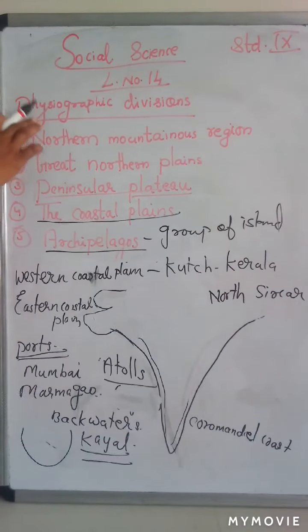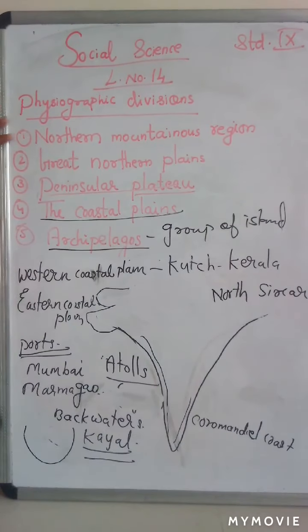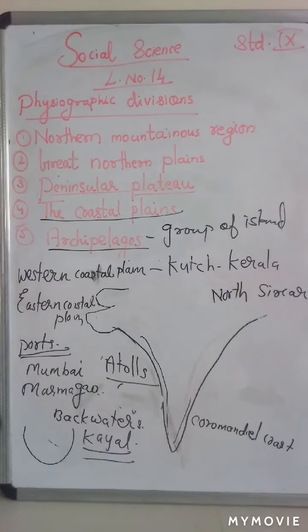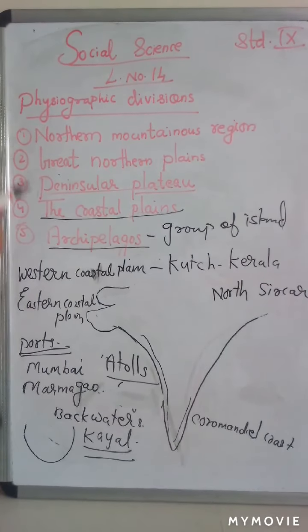So we have studied the physiographic divisions. There are five physiographic divisions: Northern Mountainous Region, Great Northern Plains, Peninsular Plateau, Coastal Plain, and Archipelagos. So revise all the lessons up to this.